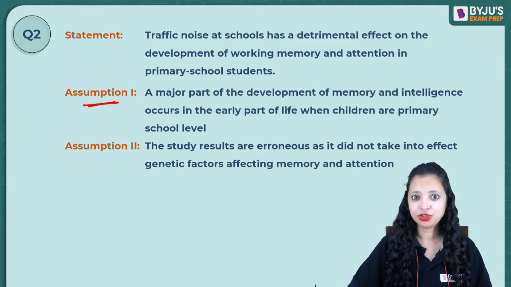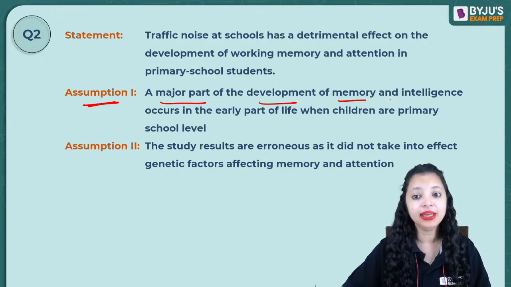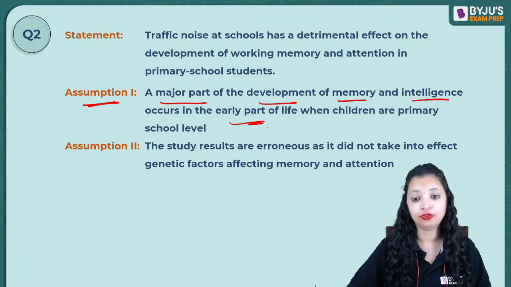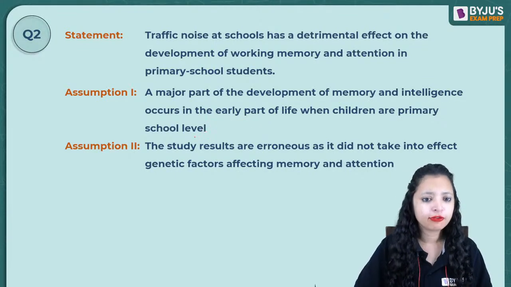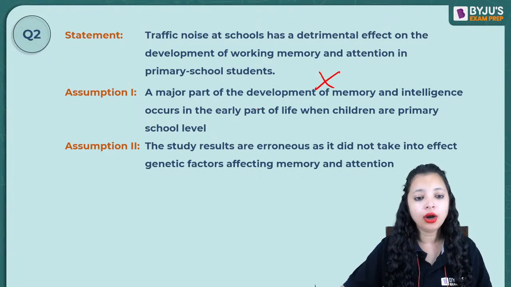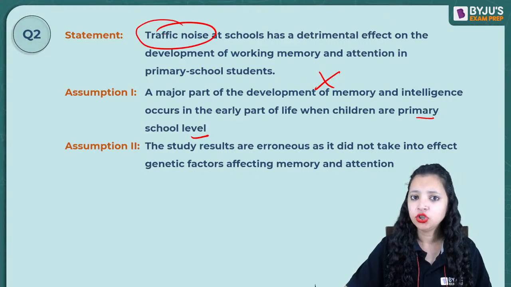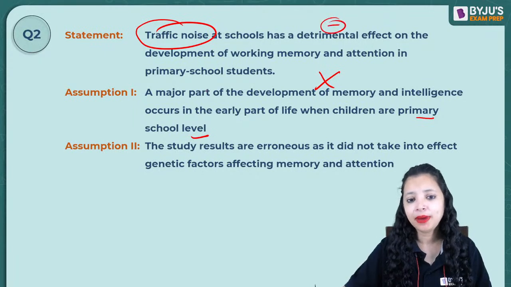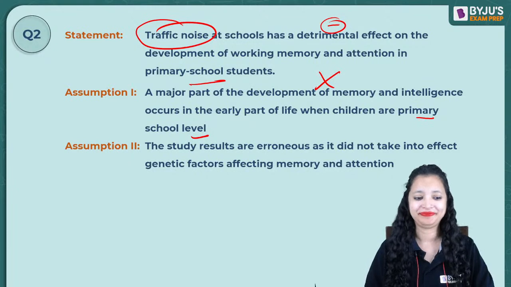Okay. Assumption 1 states a major part of the development of memory and intelligence occurs in the early part of life when children are primary school level. If a major part of the development does not occur in primary school children, can still traffic noise have a negative impact on primary school students? Yes or no?